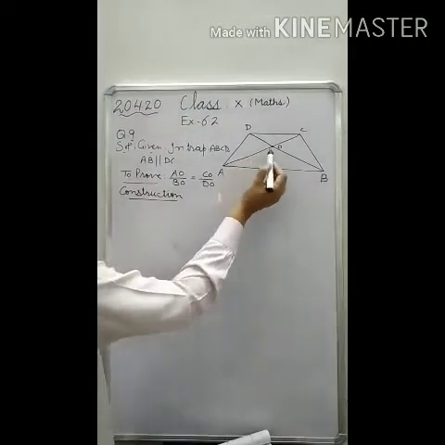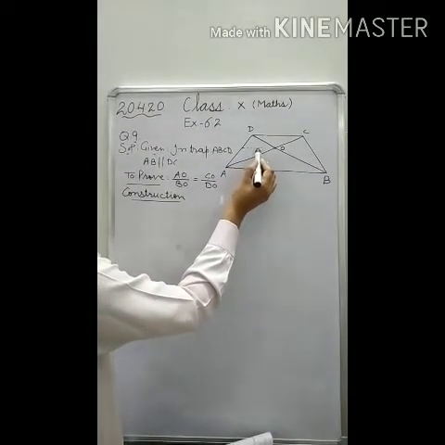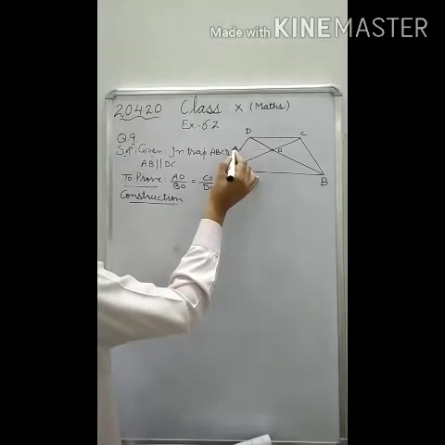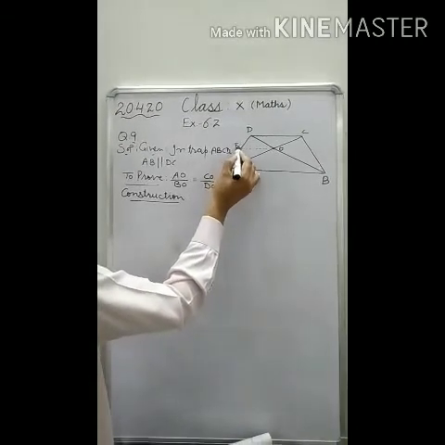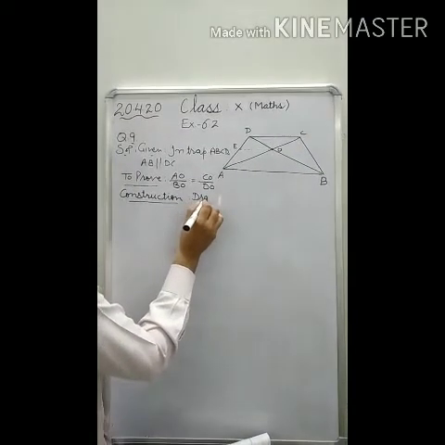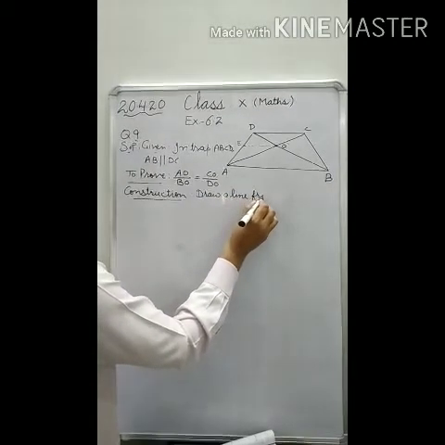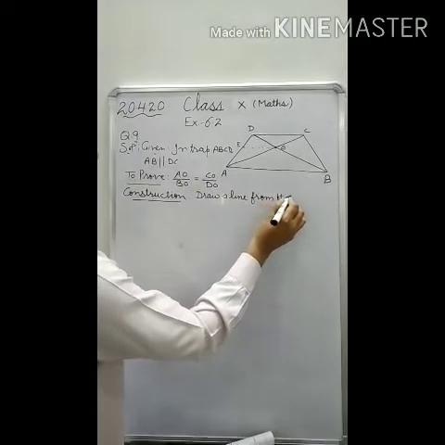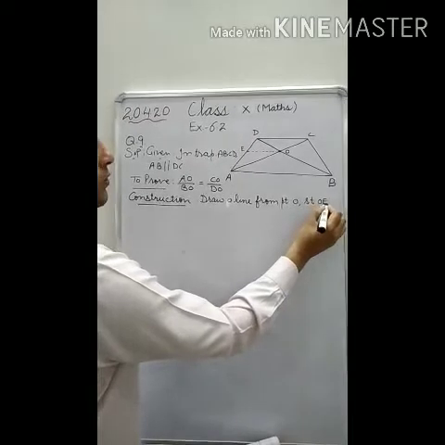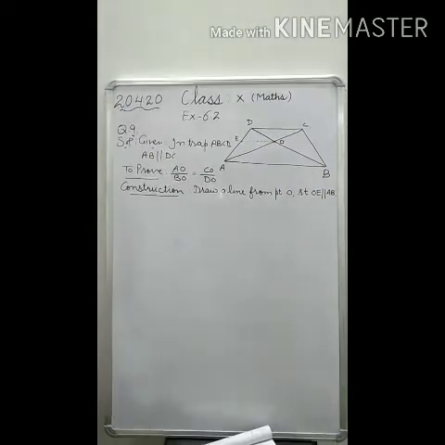We will draw a line from O such that this line is parallel to AB, meeting AD at some point E. So in the construction, we draw a line from point O such that OE is parallel to AB.